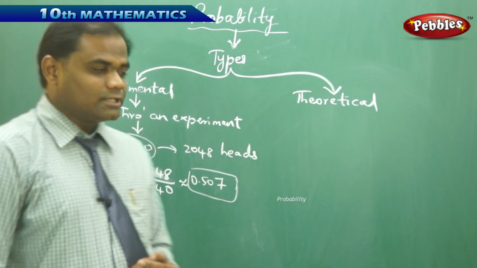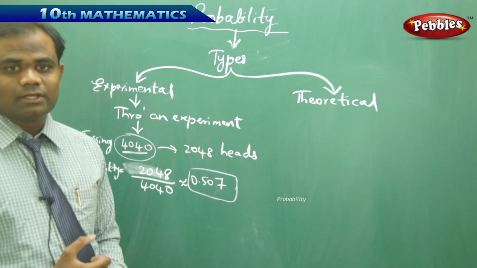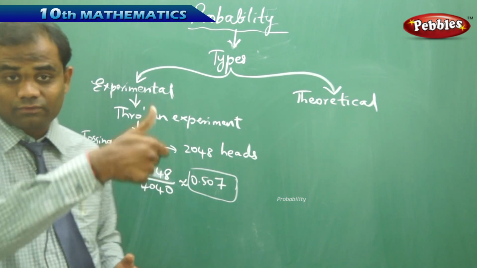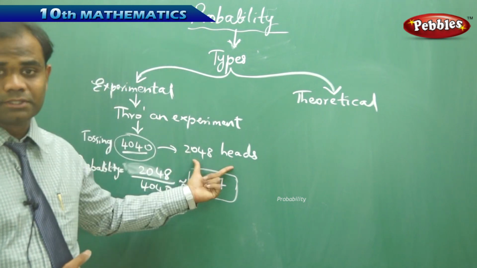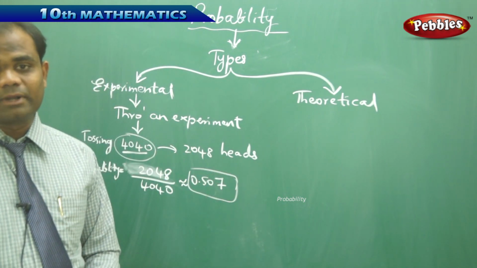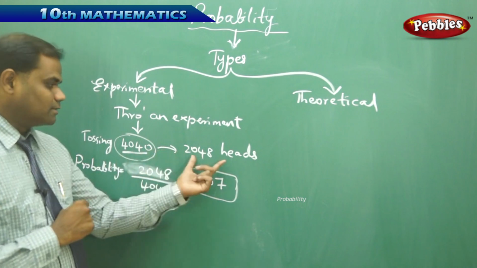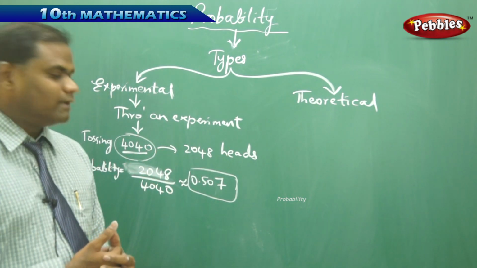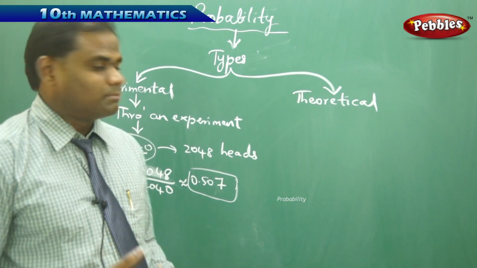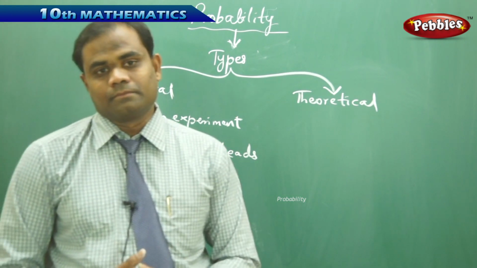Now what happens if this number is increased? If I increase up to 10,000 tosses of a coin, then definitely the number of heads also changes, the outcome which we cannot predict. Then when this is divided by this, it approximately gives the value 0.5, but it may not give exactly that value.